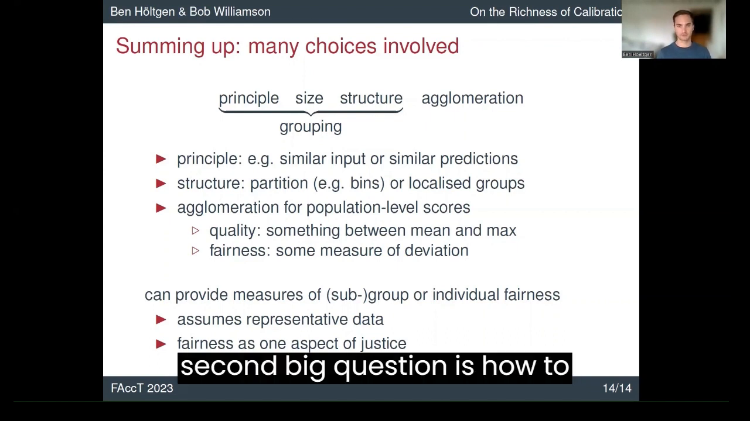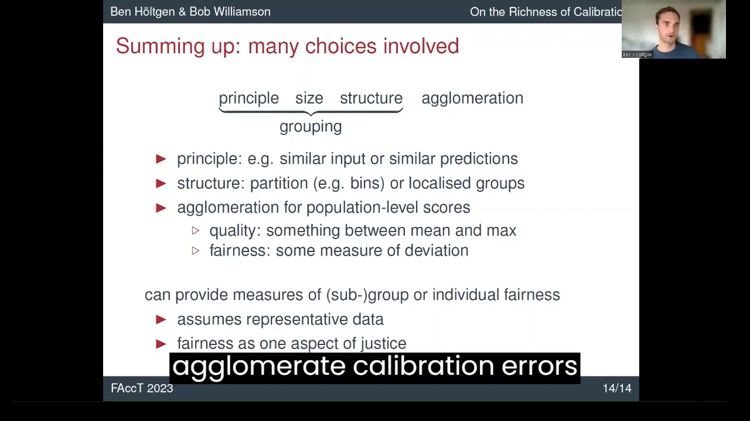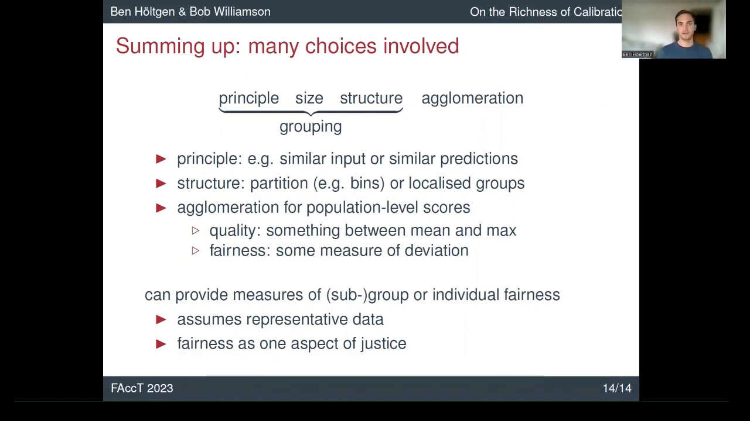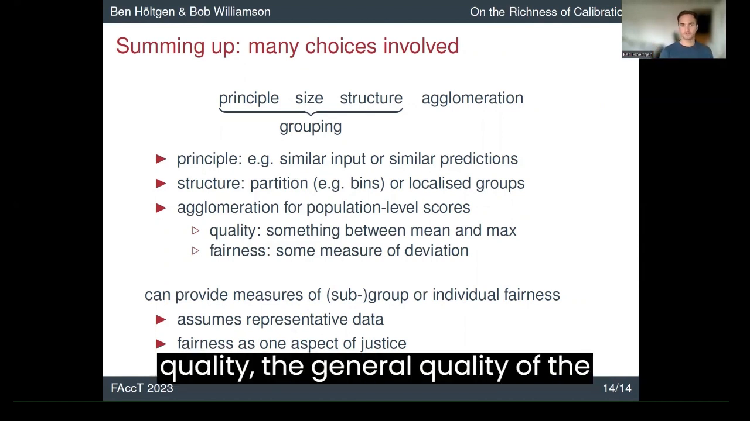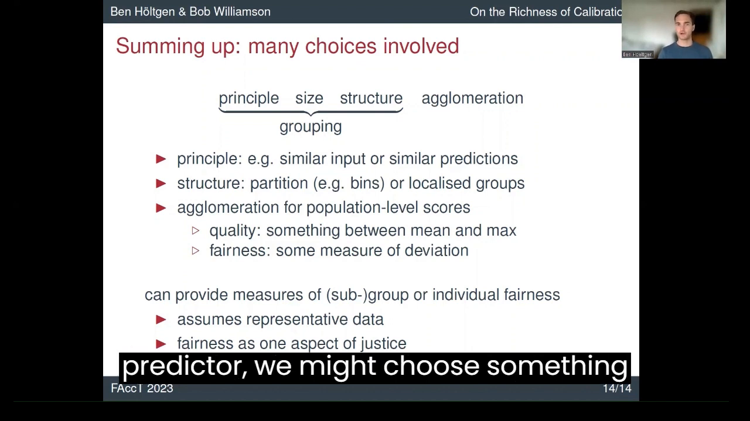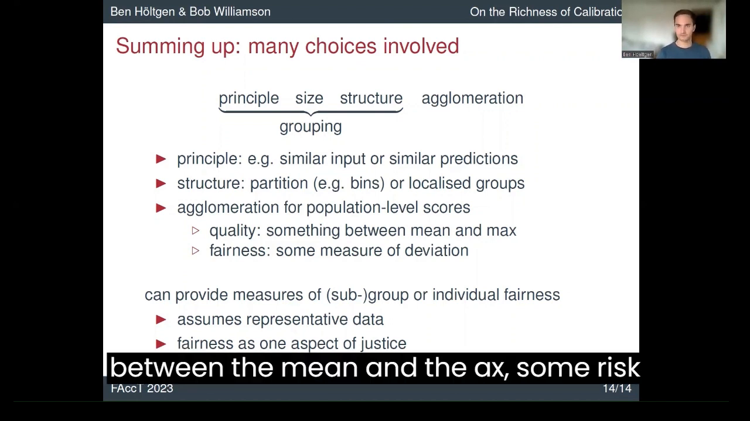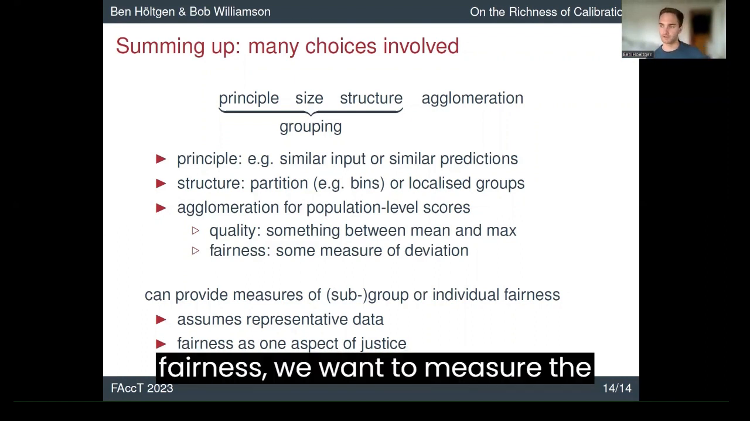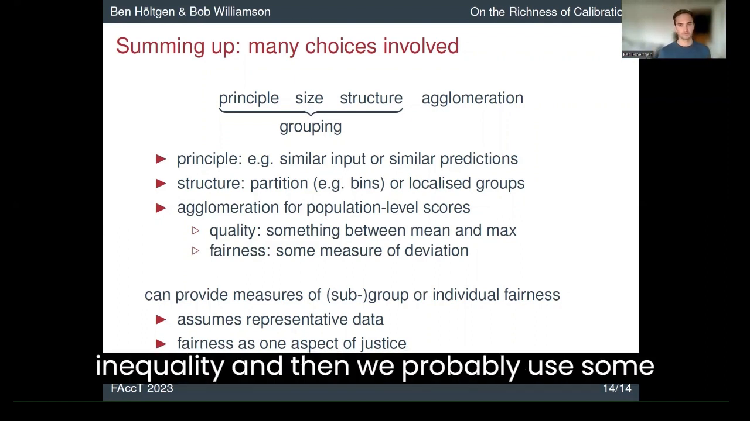And the second big question is how to agglomerate the calibration errors which you have from the grouping. If we want to assess the general quality of a predictor, we might choose something between the mean and the max, some risk measure. And if we look at fairness, we want to measure the inequality, and then we probably use some deviation measure.